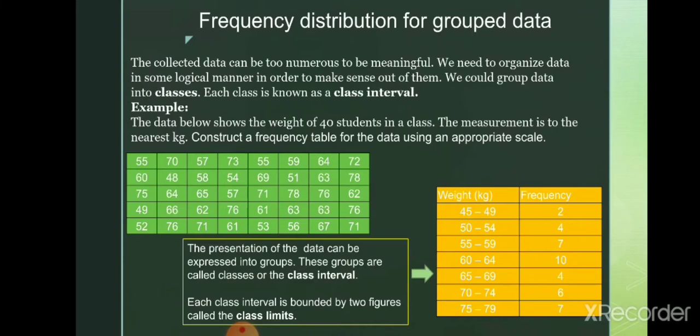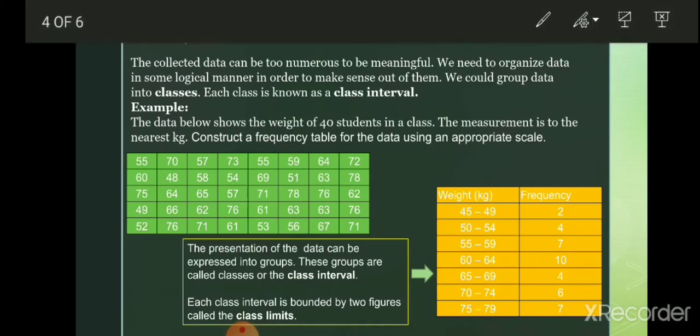Then the second class is 50 to 54. Between 50 to 54, how many entries are there? In the first column 51 is there, one entry. Then 52 is there, 53 is there, and then 50. In the second column there is none. In the fourth column 54 is there, 2.